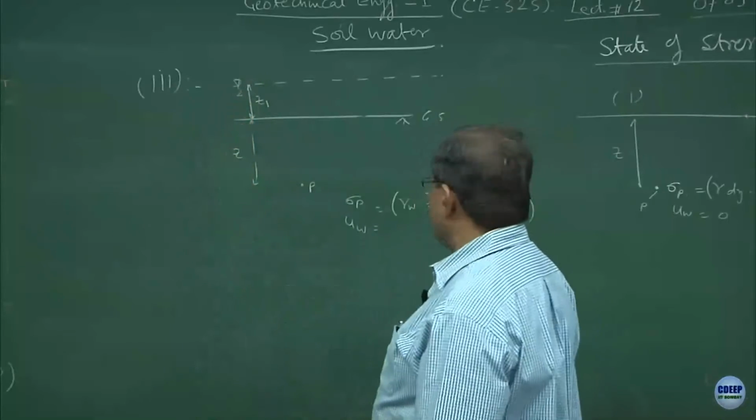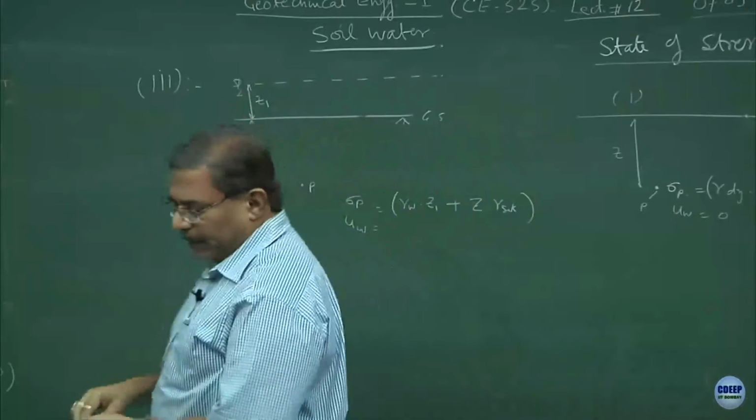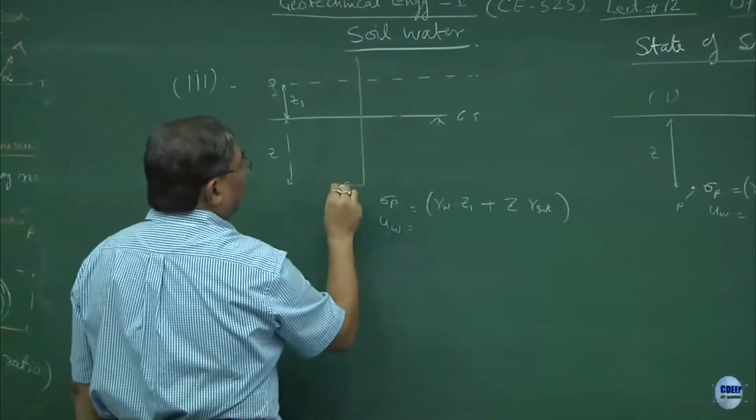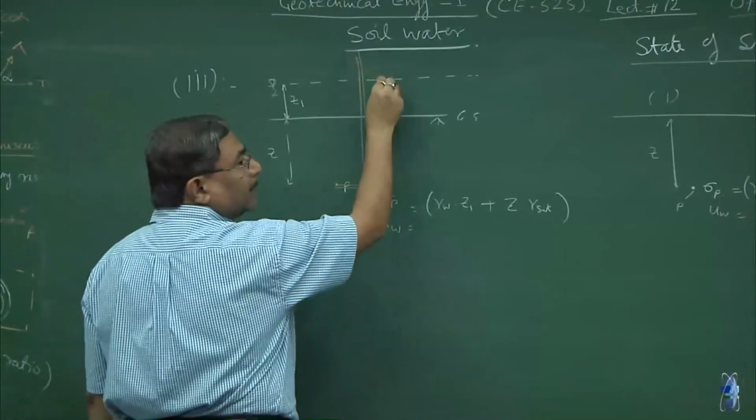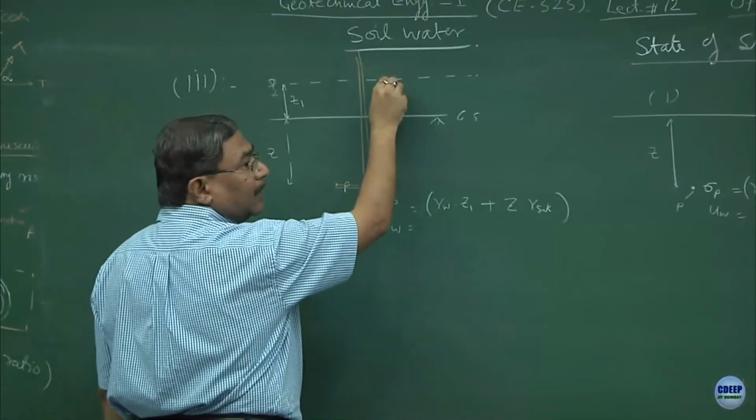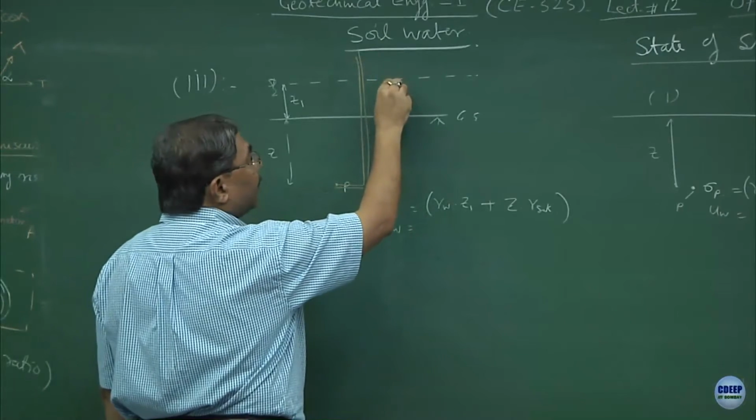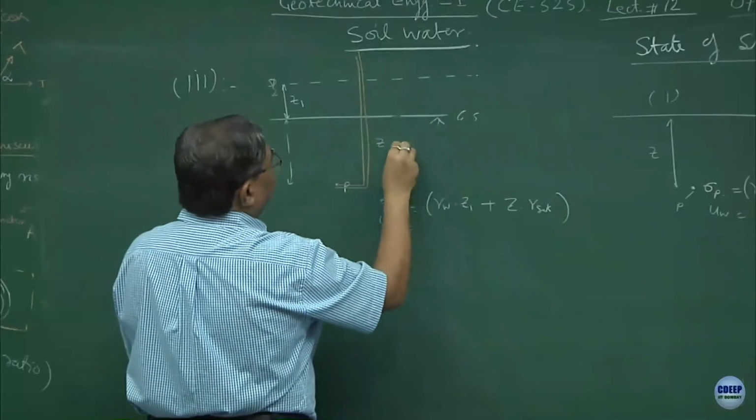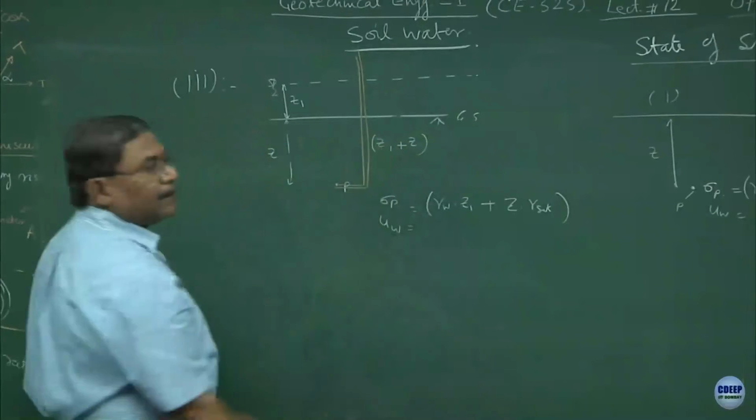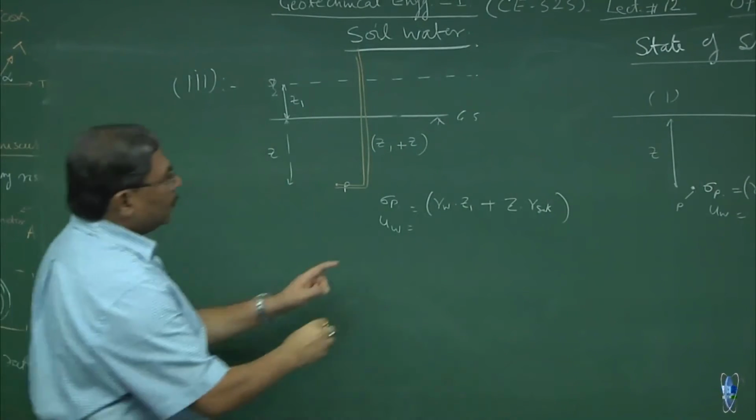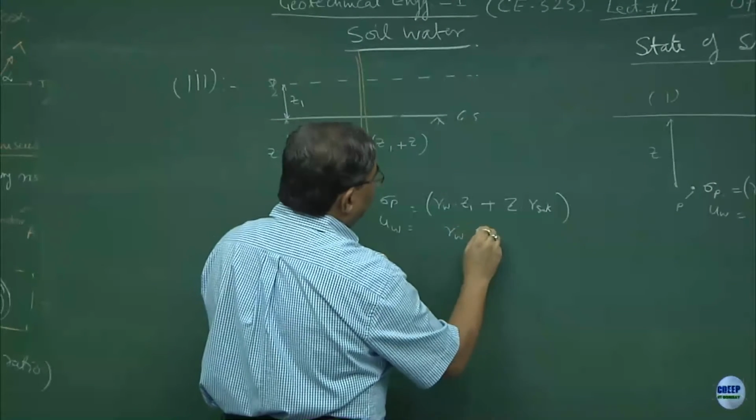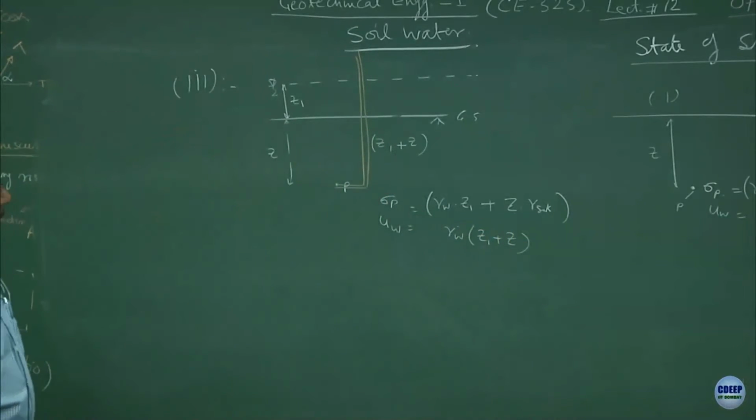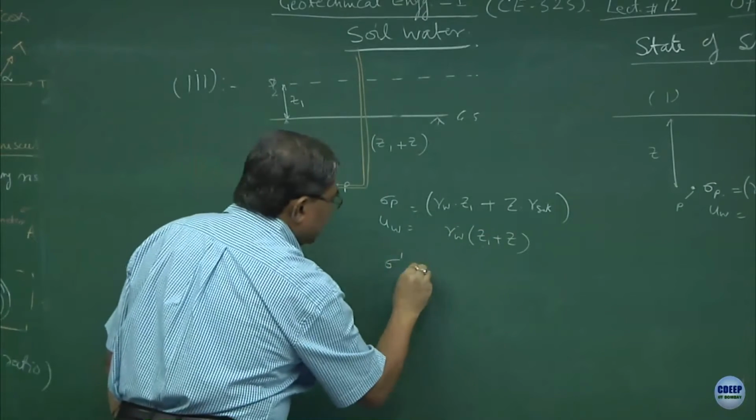What is the pore pressure at this point? Put the piezometer again. So, if I put a piezometer here, where is the phreatic surface? This becomes the phreatic surface, the atmospheric pressure line exposed to the atmosphere, clear. So, the height of the water column here would be Z1 plus Z. So, that means UW will be equal to gamma W into Z1 plus Z. So, what has happened in terms of the effective stresses at point P?